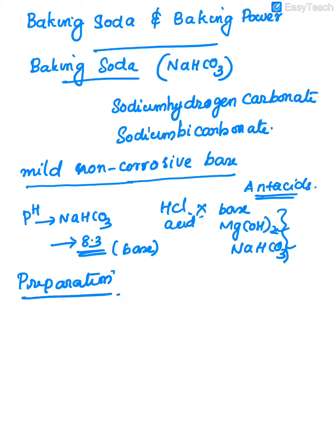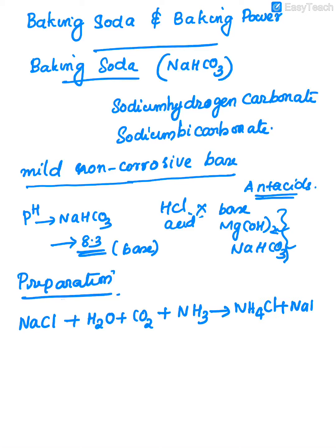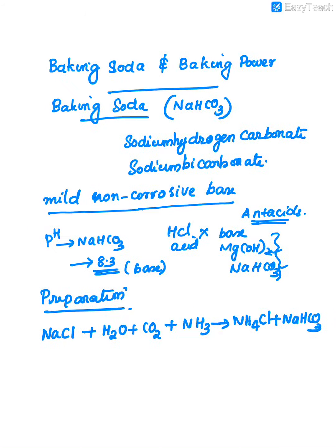baking soda. For preparation, we are mainly using one raw material, that is sodium chloride. To this sodium chloride we have to add water and carbon dioxide, and one more thing is needed, that is ammonia. You will get ammonium chloride, and the important one we need, baking soda, sodium hydrogen carbonate. For easy remembrance of this chemical equation, we have to think the other way. That is only one thing. Here the first product is